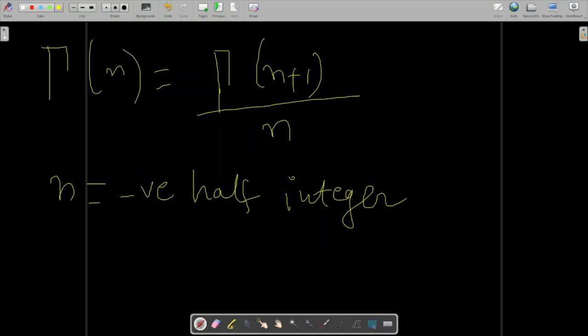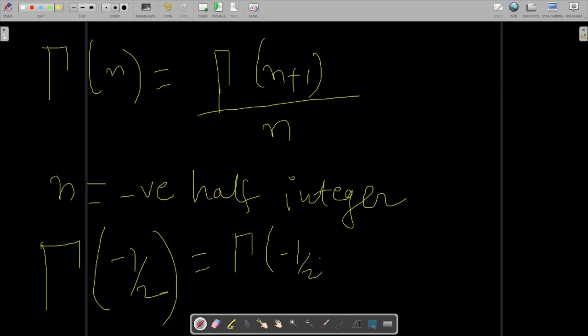When this formula holds, you can clearly put minus half over here. Negative half integer means the story will start from minus half. So what will you get? You will get minus half plus 1, divided by minus half. Keep on writing along with me, beta.